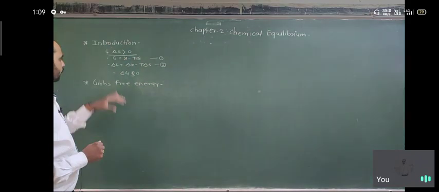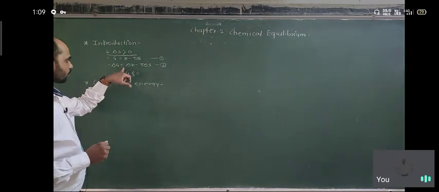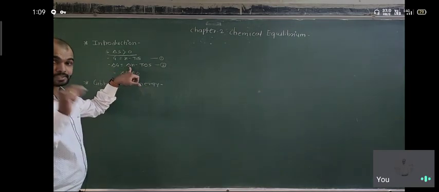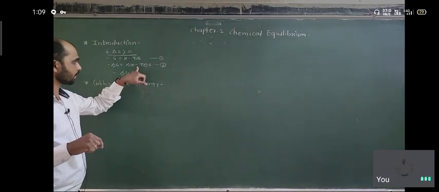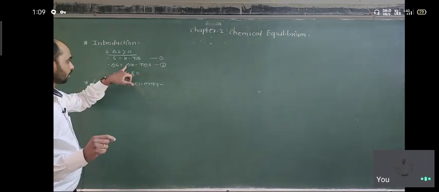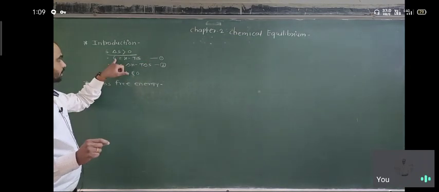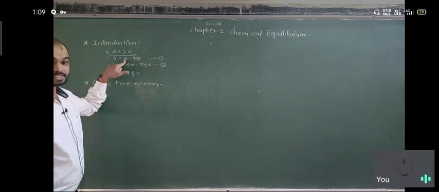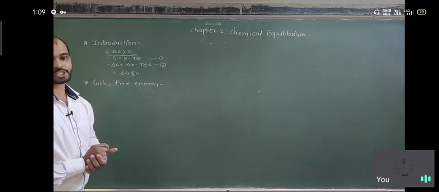So according to it, the change in Gibbs free energy is equal to the heat, the enthalpy which is present, minus T into delta S. That means it is the first equation, G is equal to H minus TS, where H is the enthalpy minus temperature into entropy.